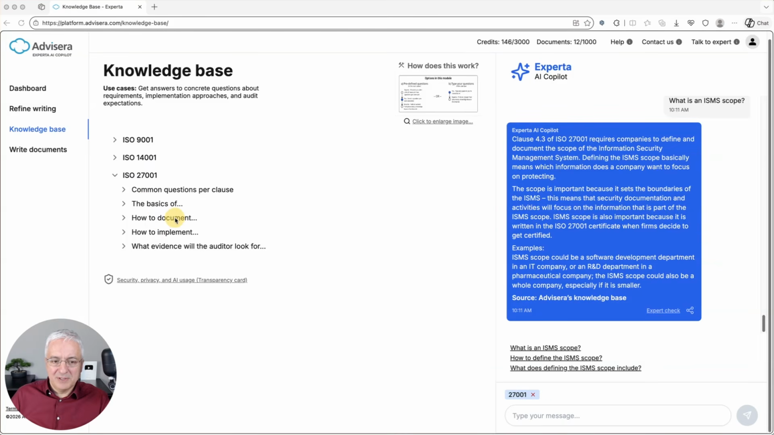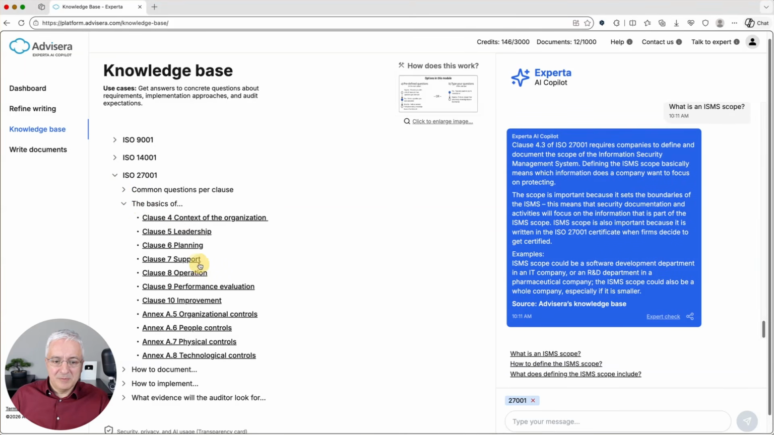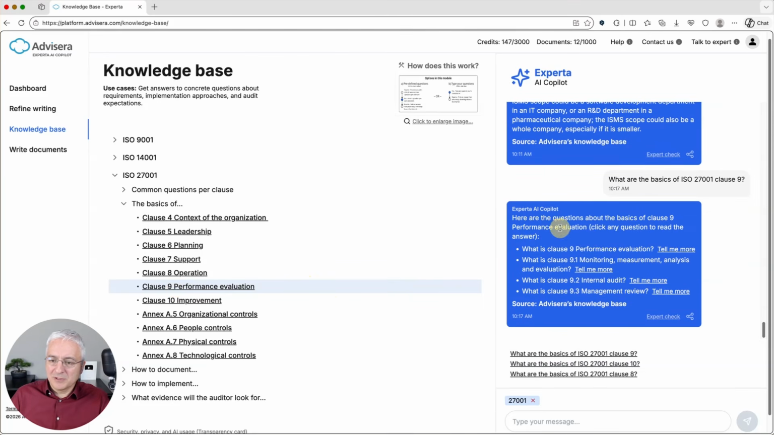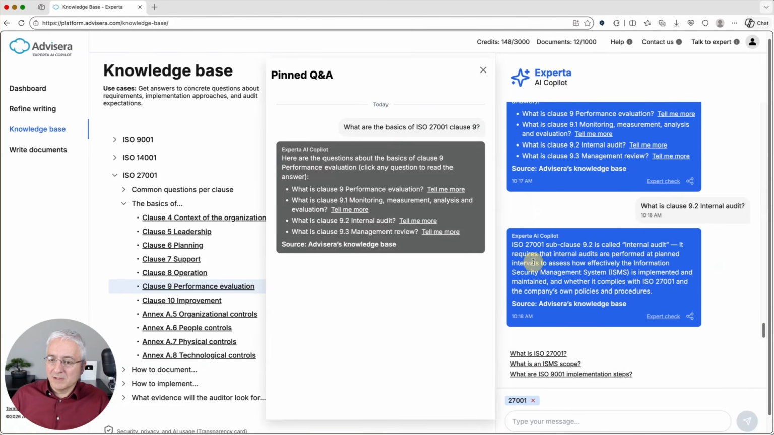So let's start here with these predefined questions, and let's say I want to learn about the basics of ISO 27001, and I'm particularly interested in, let's say, performance evaluation. When I click it, I will see that Experta responded with several sub-questions here. So whether I want to learn about the clause in general, or about monitoring, measurement, analysis, or about internal audit. Let's say that I want to learn about internal audit. I click tell me more, and then it explains what internal audit means. And here you can see that this pinned Q&A appeared, so that I can keep drilling further into this without losing it from the screen.